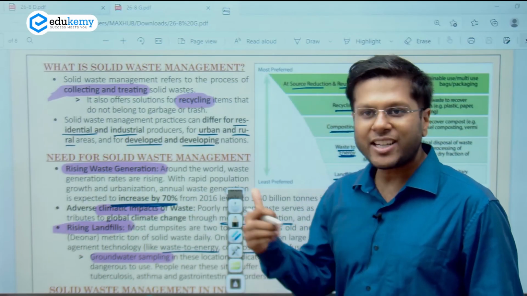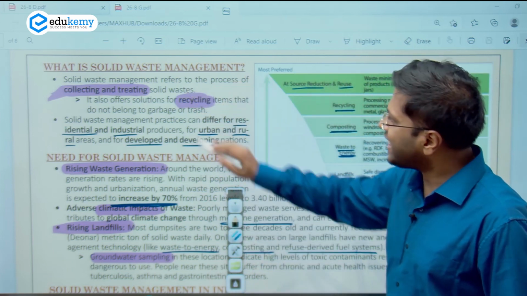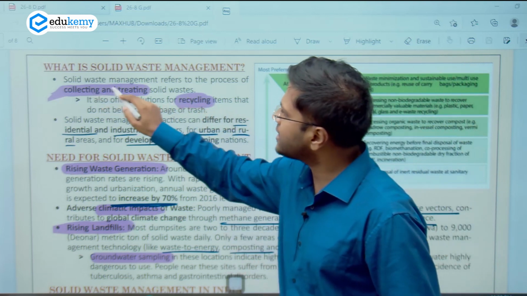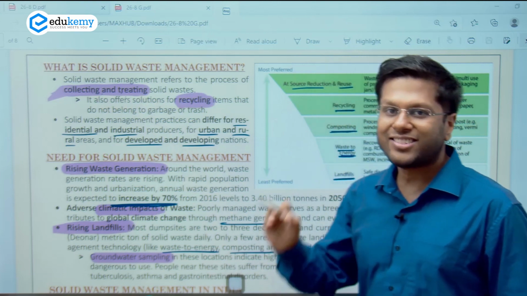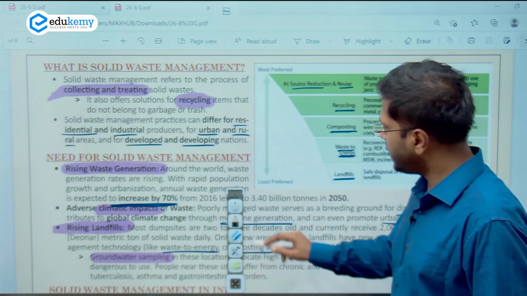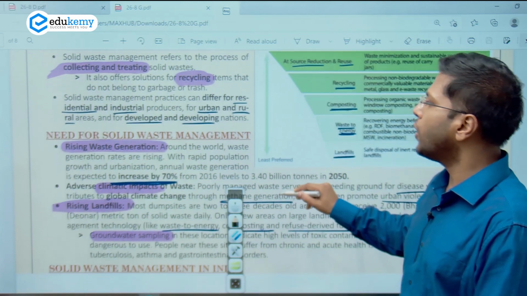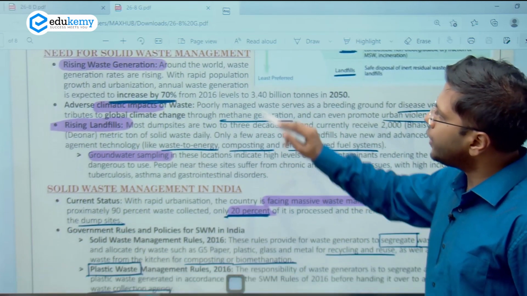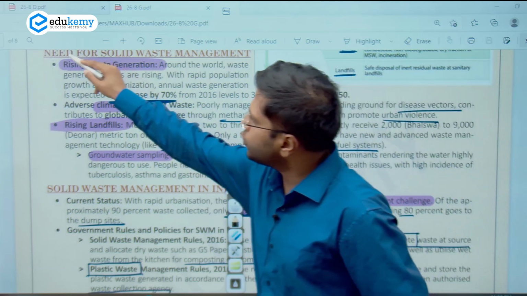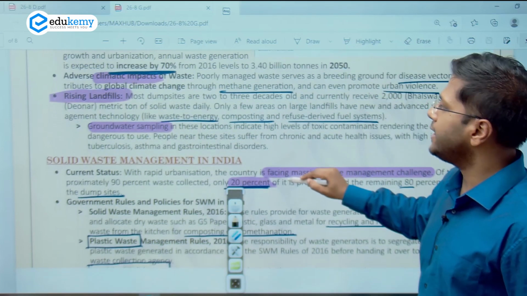This brings me back to the article from our Gazette magazine. It says that solid waste management is collection and treatment of solid waste. Very simple, but it is simple if you recollect these two important words in the exam: collecting and treating of the solid waste. Also, recycling of the waste is an important process in it. We also covered all these 5 components of how solid waste should be handled, right? Also, we understood what are the reasons for solid waste management, right? Because if we do not manage it, it will convert into waste in the landfills and then lead to repercussions in the area around it, right?